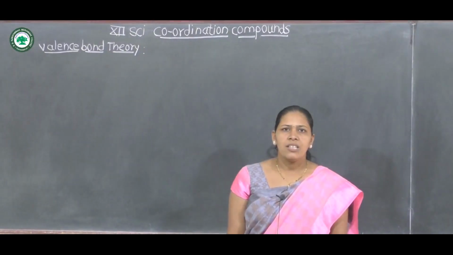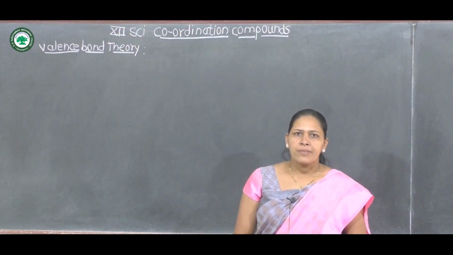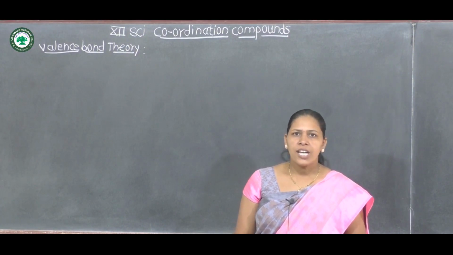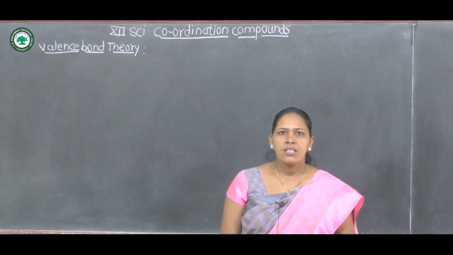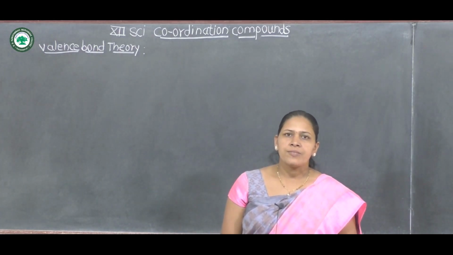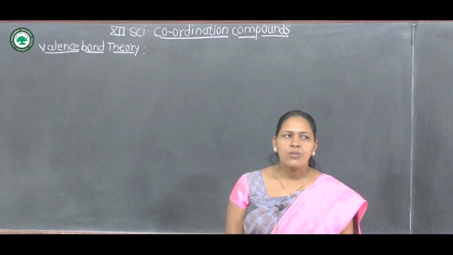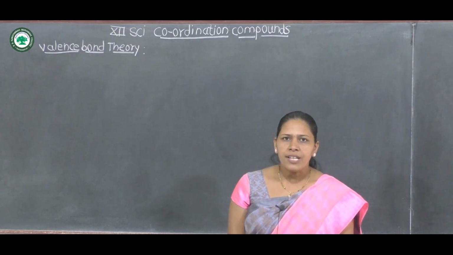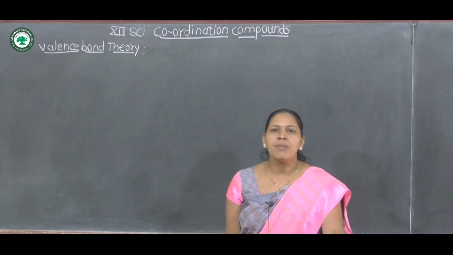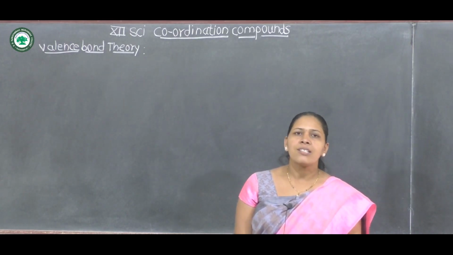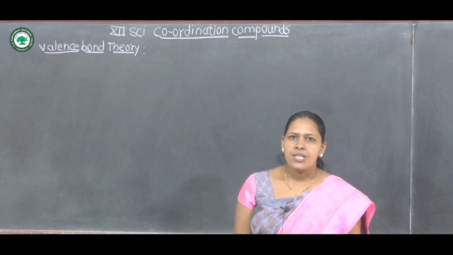Good morning, students. In the last lecture, we already studied isomerism in octahedral complexes. In this lecture, we are going to study valence bond theory, or how bonding takes place in coordination compounds, how the metal-ligand bond is formed, which is explained by valence bond theory and crystal field theory. In this lecture, we are going to study valence bond theory.